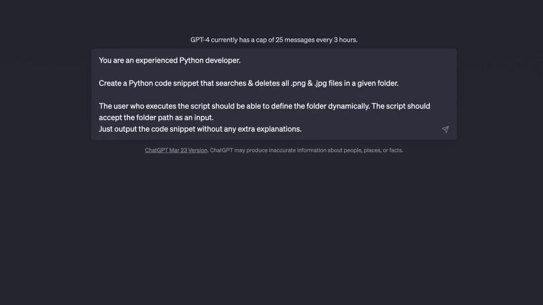Now I want to get a script which, when executed, prompts the user for the path that should be searched, so that you don't need to go back to the code and update it whenever you want to search a different path, but that instead you can use this script without any changes, and it simply asks you for the path that should be searched. That's the goal here. In addition, I also control the output format. I'm telling ChatGPT that I just want the code snippet without all those extra explanations. Again, that of course might be something you do want, but here I just want the code.